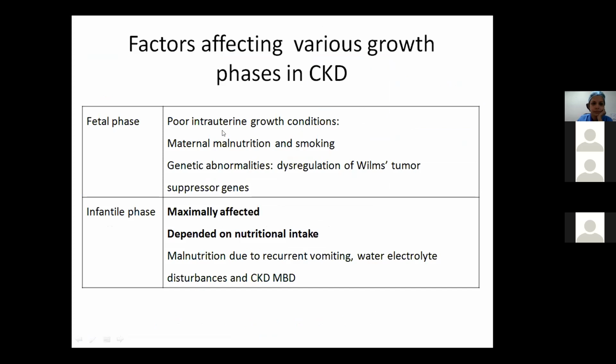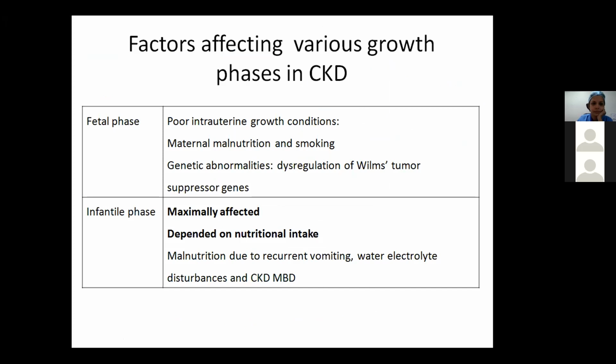So in short, in the fetal phase, poor intrauterine growth conditions can further affect growth, like maternal malnutrition, smoking, or there can be genetic abnormalities like dysregulation of Wilms tumor suppressor gene, which can cause hypodysplasia and then affect the growth. Now, the infantile phase, it is maximally affected.